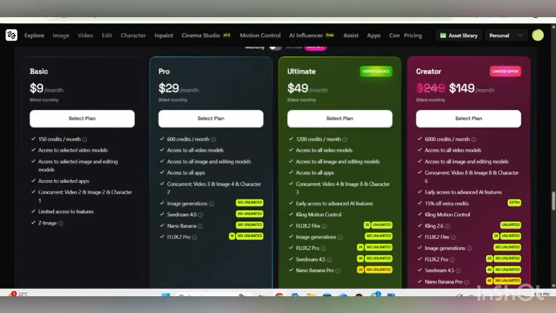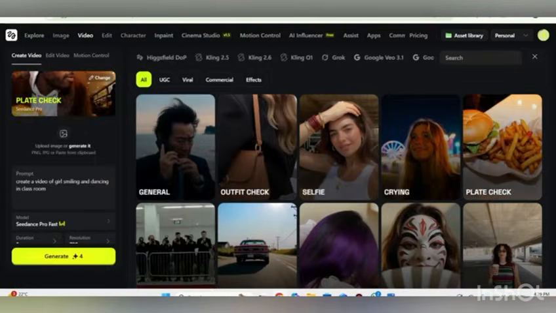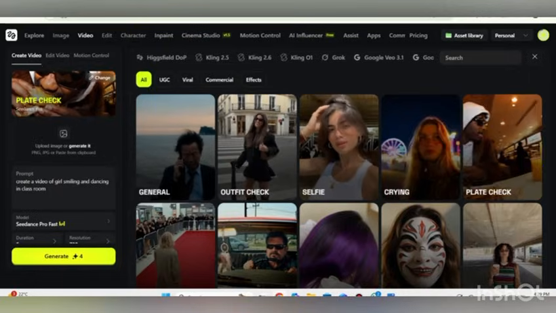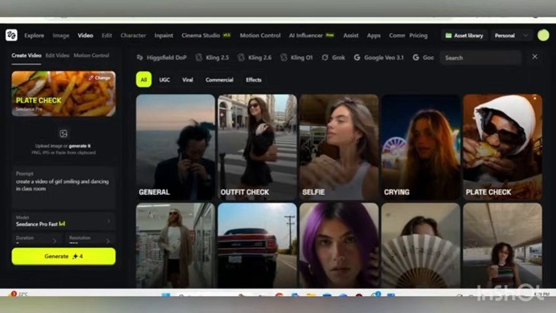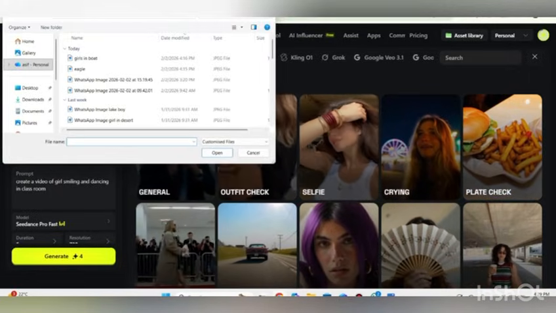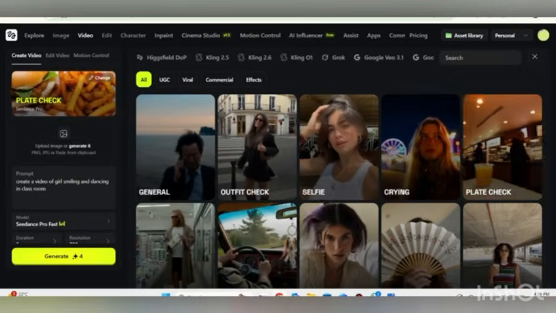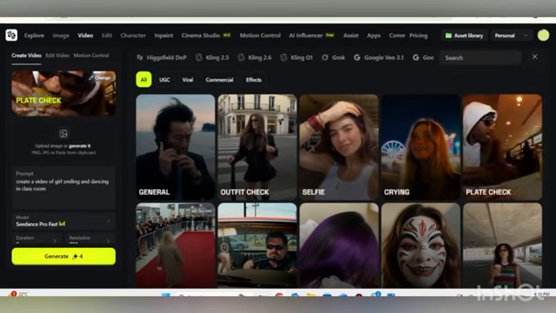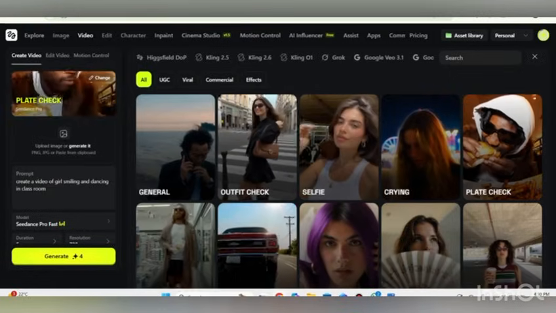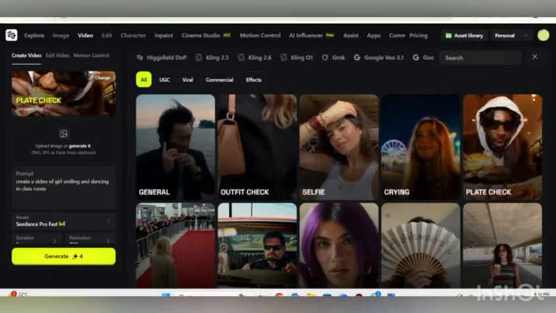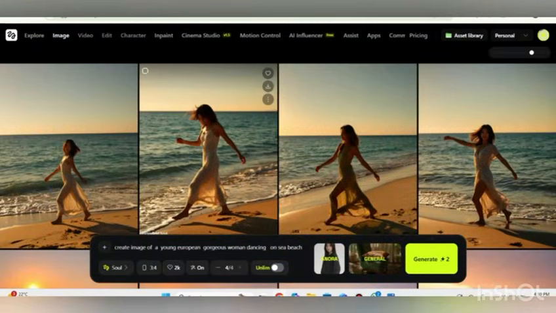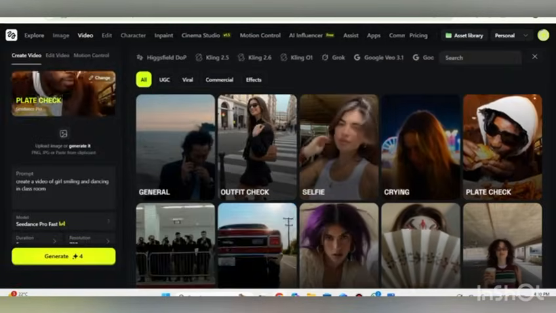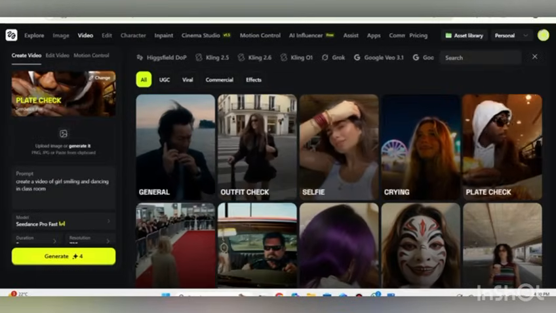And now here you can also check out how to create a video. The process is as follows. First of all, you will have to upload an image. You can also pick it from your PC storage, download it from your browser, or create it through the Higgsfield image creation feature. So you can create an image, download an image, and then use this image to create a video. After creating the image, you will have to put in a prompt.